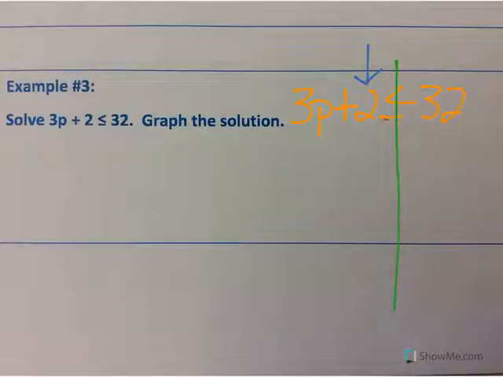How do I get rid of plus 2? The opposite of adding 2 is to subtract 2. So I subtract 2 from both sides of the sign. Plus 2 and minus 2 cancel because they equal 0, and 3p plus 0 would be 3p. Bring down your sign, less than or equal to. Do the math: 32 minus 2 is 30.